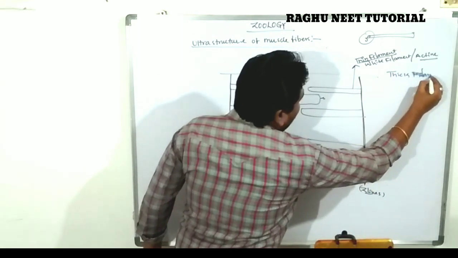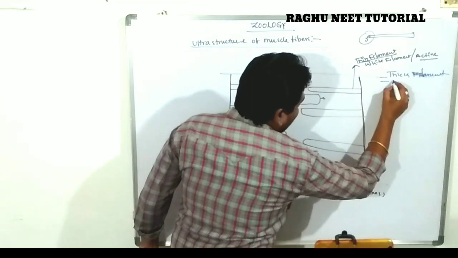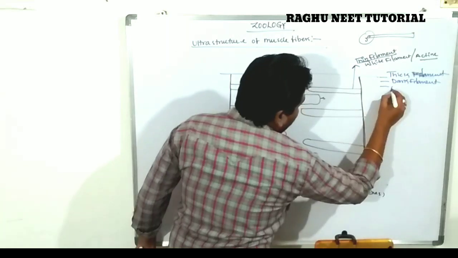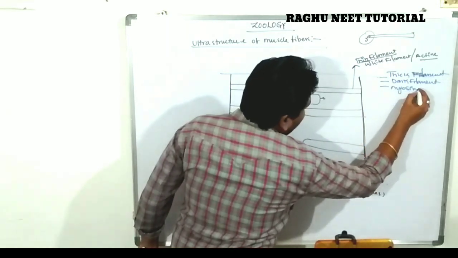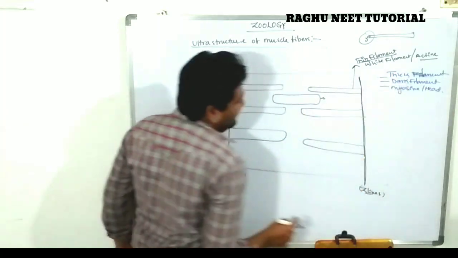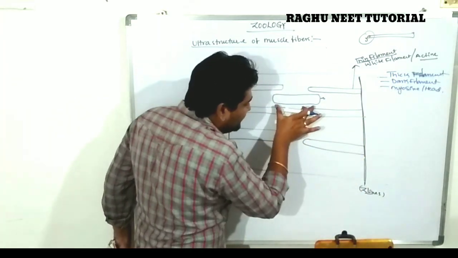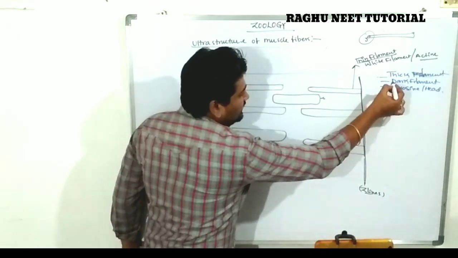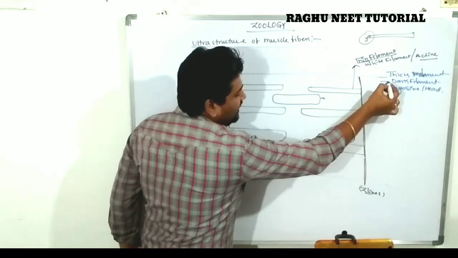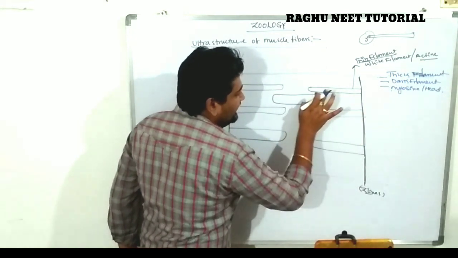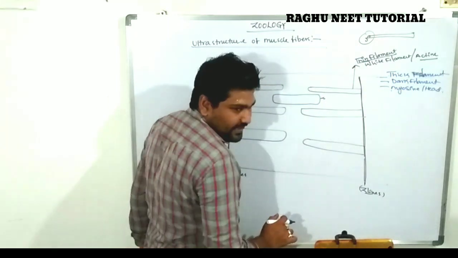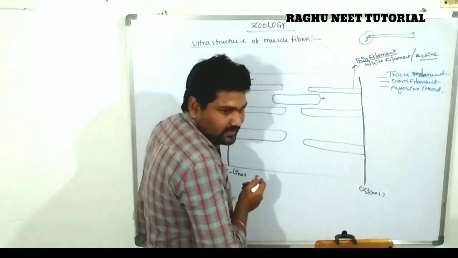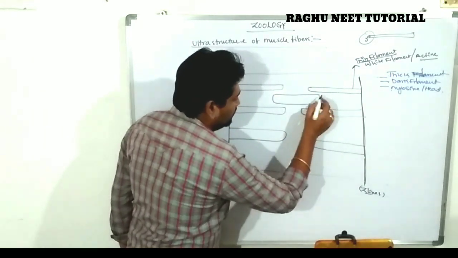Note down everyone: thick filament, or dark filament, or myosin filament, or myosin head. They are commonly called by these names. The dark filament is located in between the two actins. It is known as thick filament, dark filament, myosin head. Why? Because it is very dark in condition, thicker than the white filament. It is located in between the two actins. Clear?